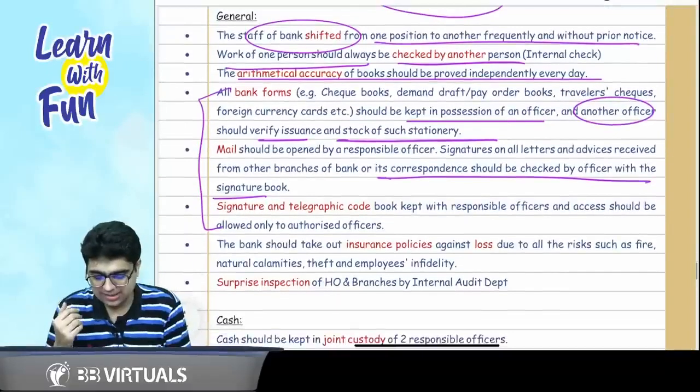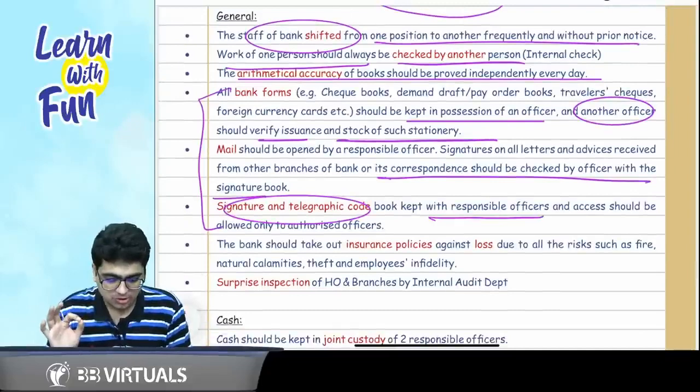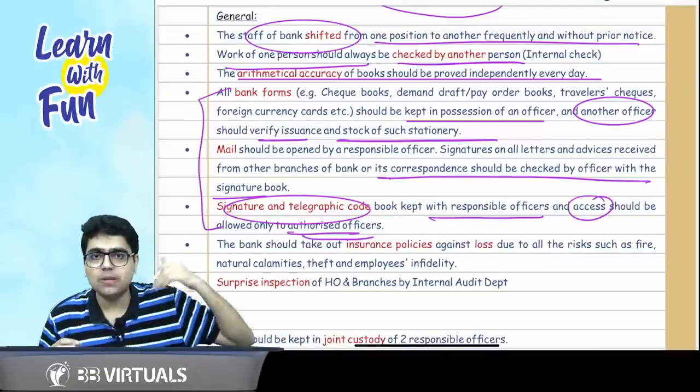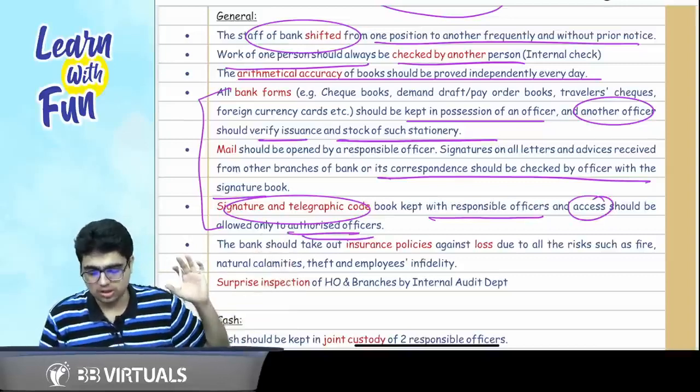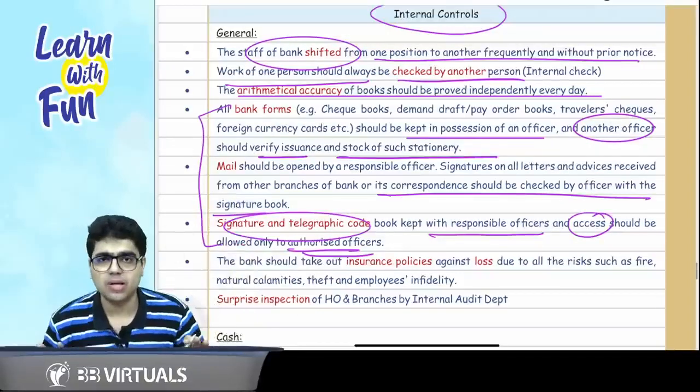Now sir, who should have access to the signature book? Only the responsible officers, plus access should only be allowed to the authorized officer. They should be with the responsible officer and access only to the authorized officer. This is all that you need to remember about the general controls.